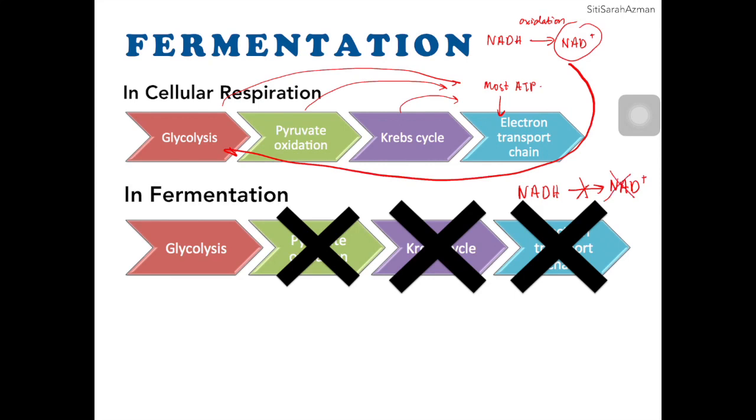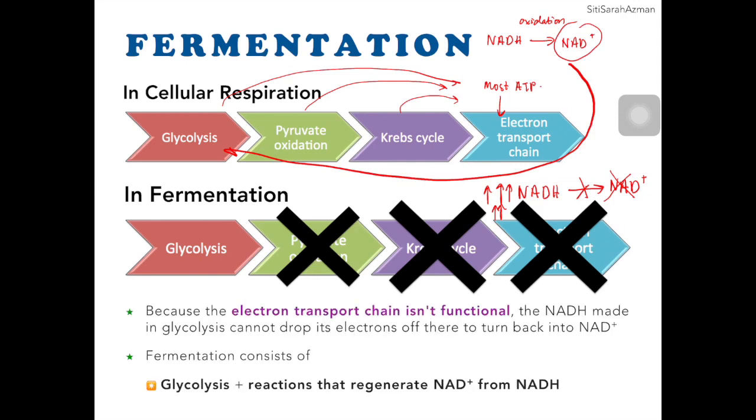What happens is you will have accumulation of NADH. If you have accumulation of NADH and there is no electron transport chain, ATP cannot be generated. So what happens in fermentation is we need a certain reaction after glycolysis that will regenerate NAD plus from NADH.